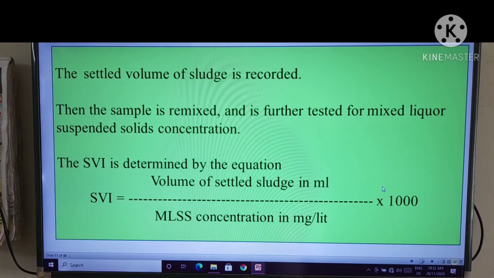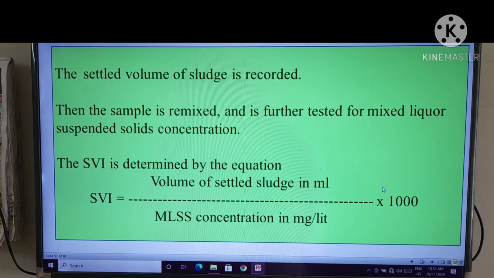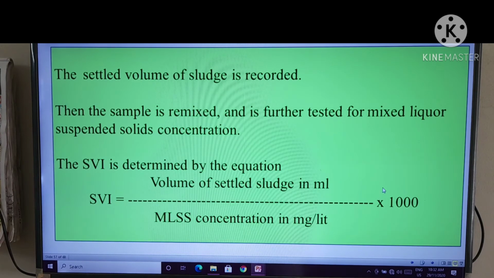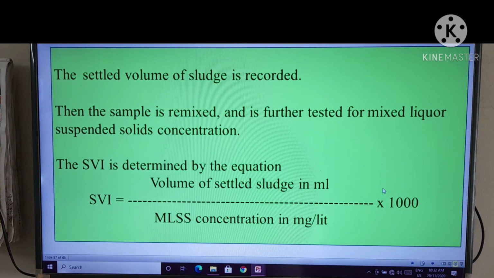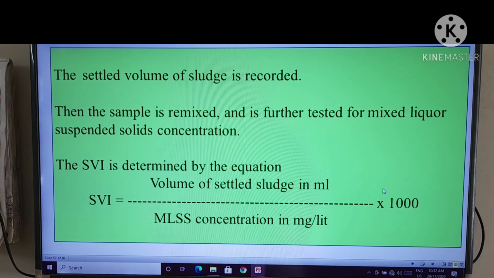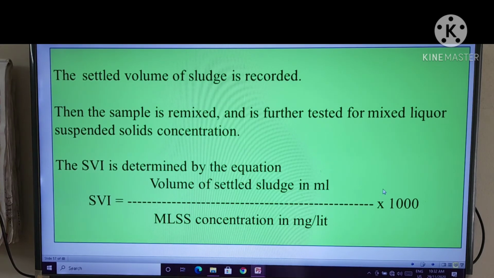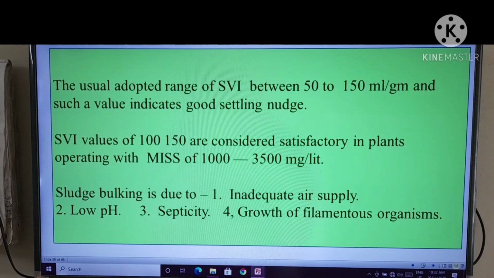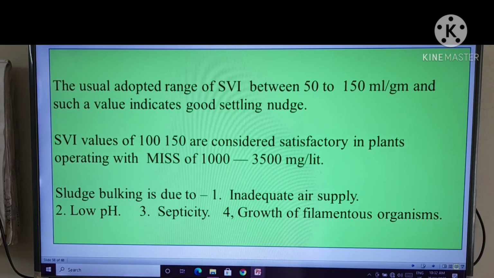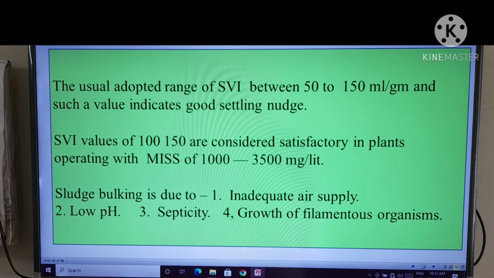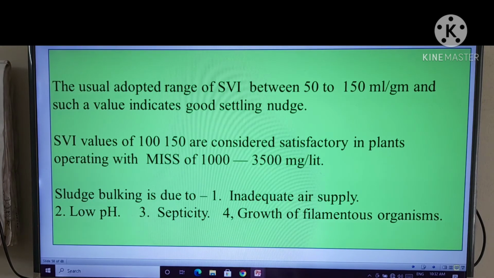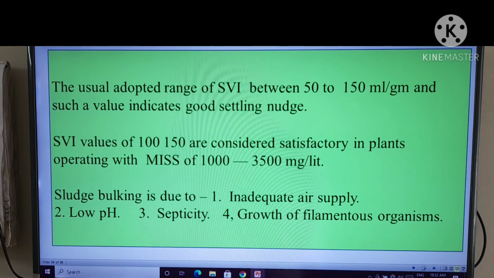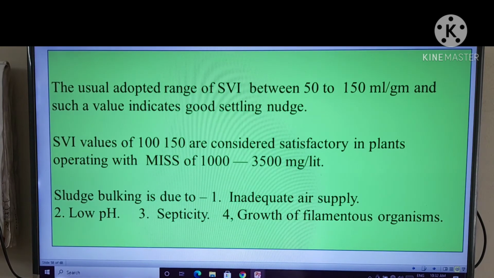The SVI is determined by the equation SVI is equal to volume of settled sludge in ml divided by MLSS concentration in mg per liter multiplied by 1000. The usual adopted range of SVI between 50 to 150 ml per gram, and such a value indicates good settling sludge.